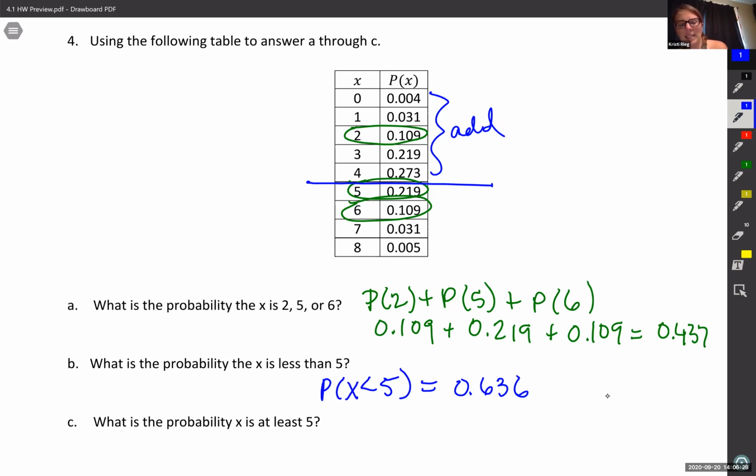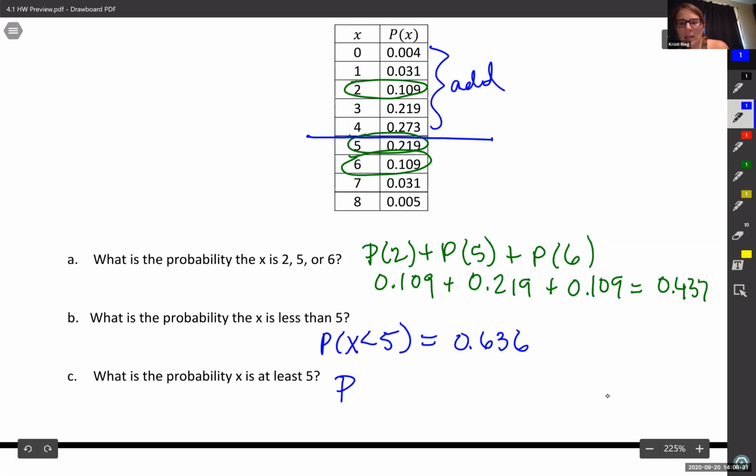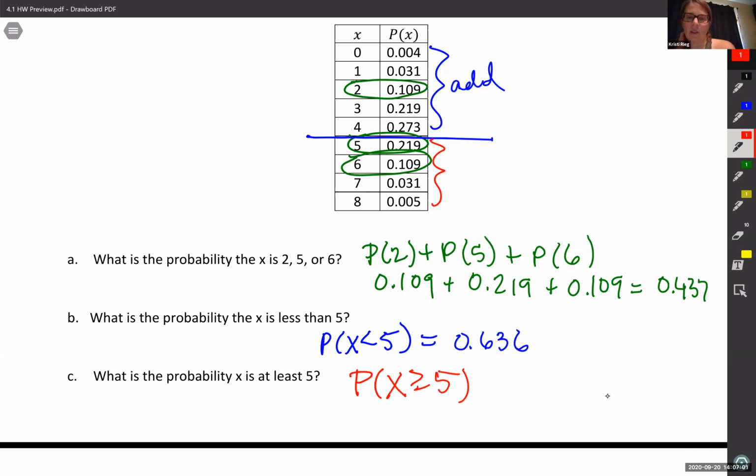What is the probability that X is at least 5? Now this one is a little different, so I'm using a different color so we can separate our chart. We haven't talked about "at least," but if I say you have to be 5 years old to go on this roller coaster, who can go on the roller coaster? At least 5. Well, 5-year-olds can go on the roller coaster, and anyone older than a 5-year-old can go on the roller coaster, because you have to be at least 5 to go on it. So X is greater than or equal to 5.